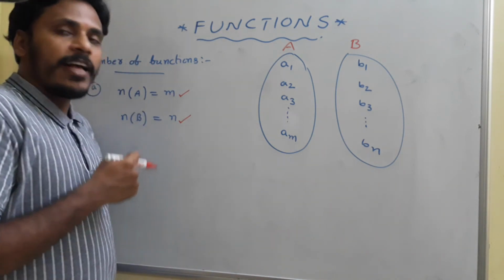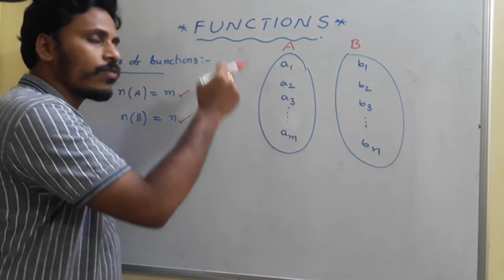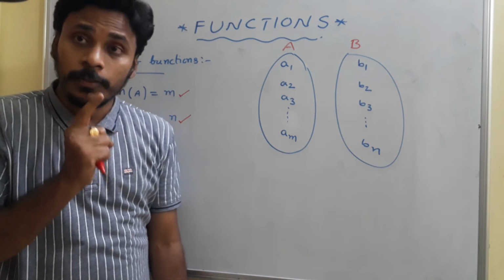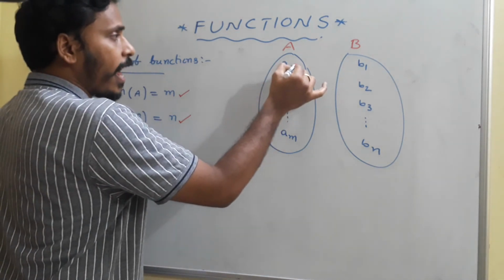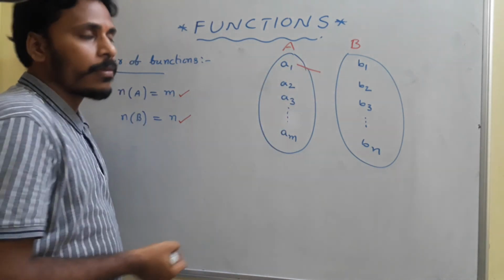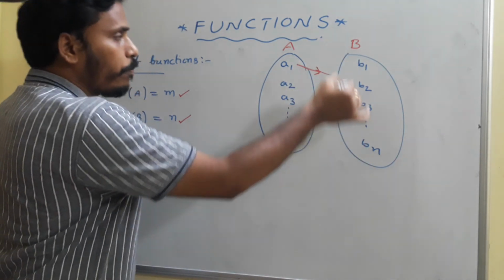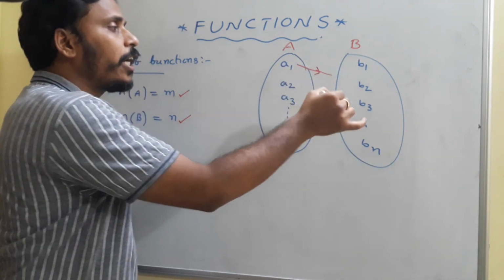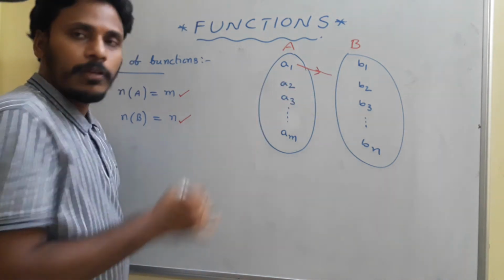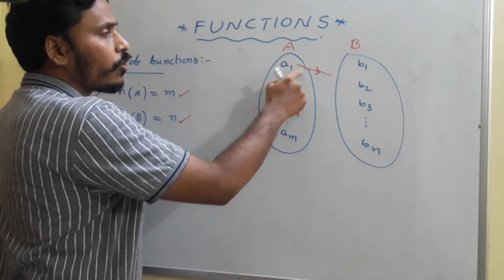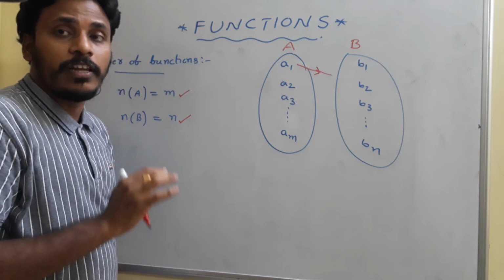As per the definition of the function, every element must have a correspondence with the elements of the second set, and that correspondence must be unique. Suppose I start an arrow from A. To which element of B do I need to reach? There are no restrictions in reaching B. Start at A and reach B1, B2, B3, any element of B, no problem. It won't disturb the definition of the function.